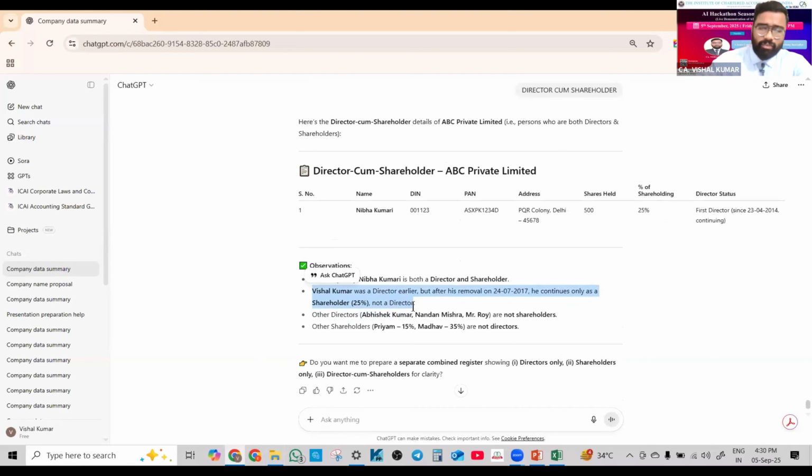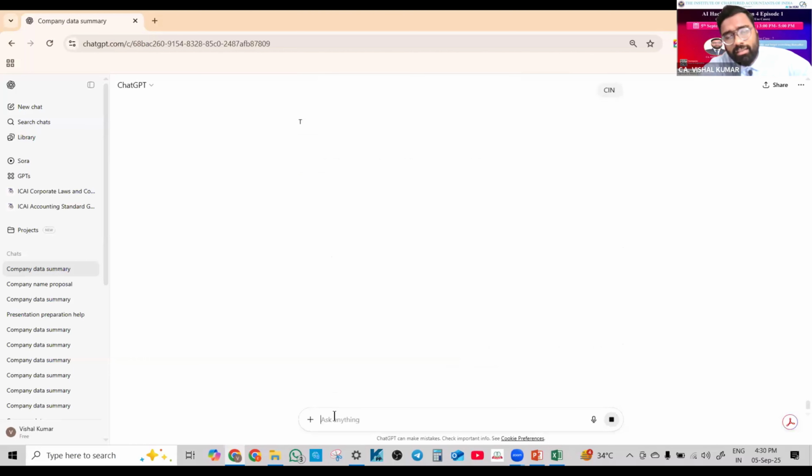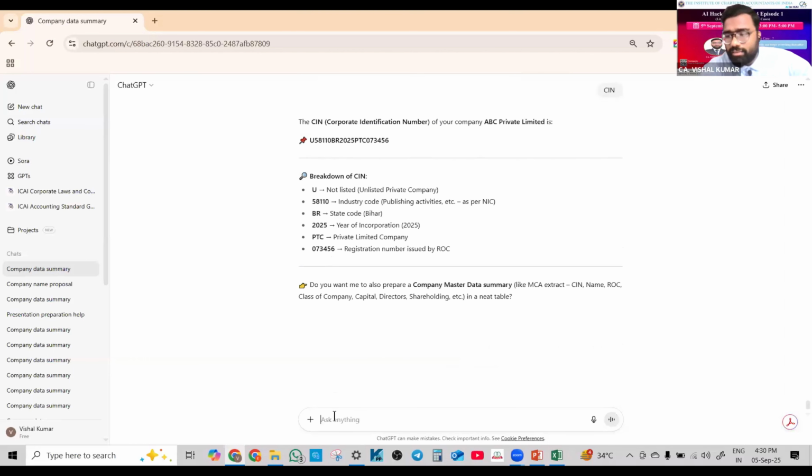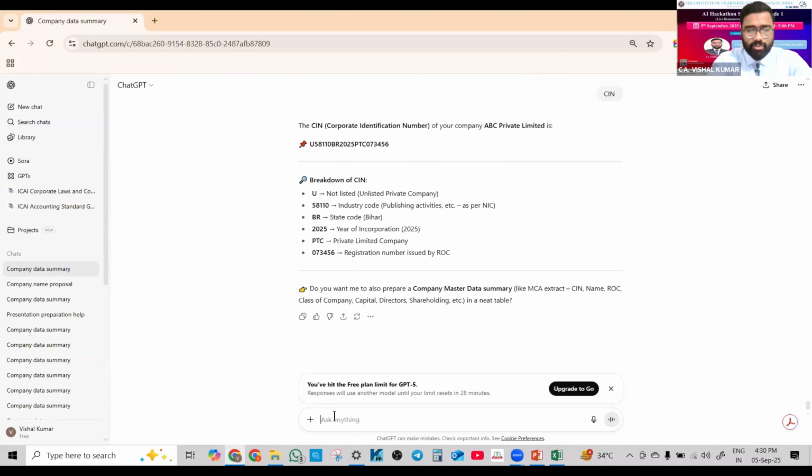Now I want to know the SIN number of a company. I forget what the SIN number of the company is, so I can write SIN. It writes the SIN number of the company. I want the vote resolution. Oh, I reached the limit. That is the problem, but let's try. For Abhishek Kumar.